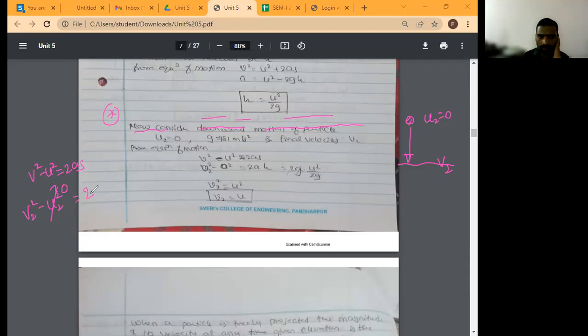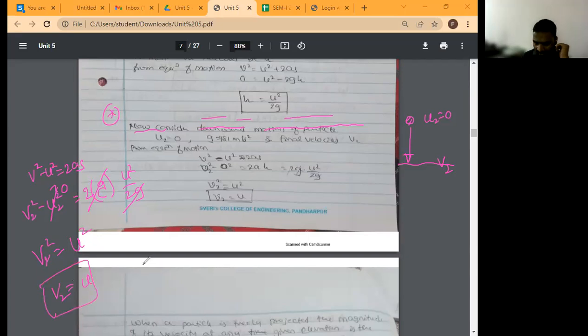This is equal to 2 times a, and that is equal to g. Is it acceleration or deceleration? Acceleration, coming towards plus g, correct? Plus g into s, which is nothing but h. What is the value of h? H is equal to u square by 2g. This 2g gets cancelled, so v2 square is equal to u square. So v2 is equal to initial velocity.